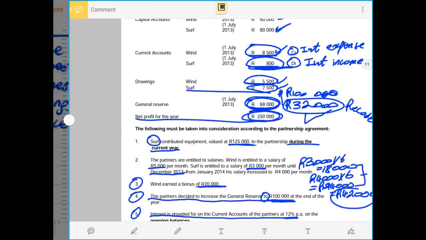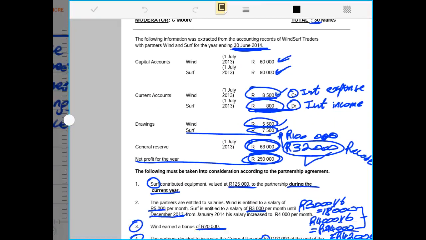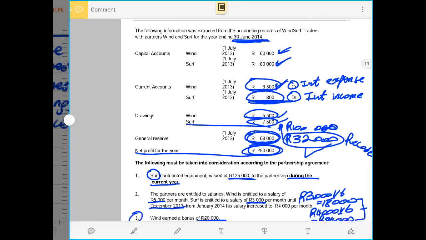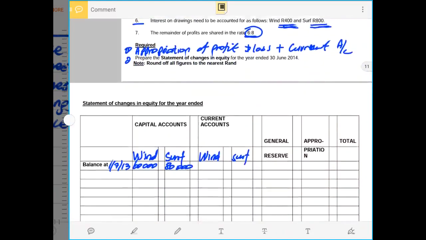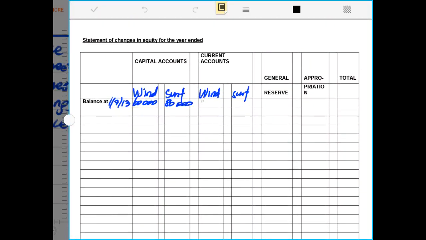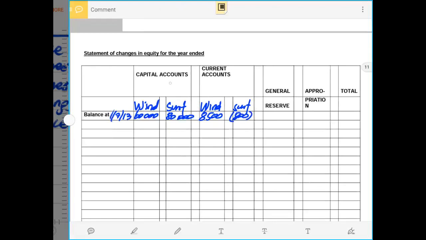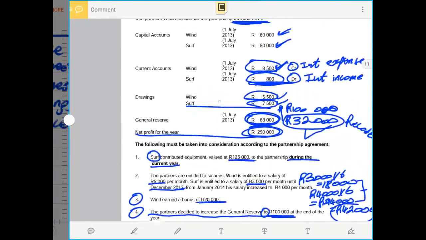Then the current account opening balances were also given. Opening balance for Partner Wind is 8,500 and 800 for SAF. So we record those opening balances: 8,500 and 800. The opening balance, which was a debit opening balance of current account, must be negative.